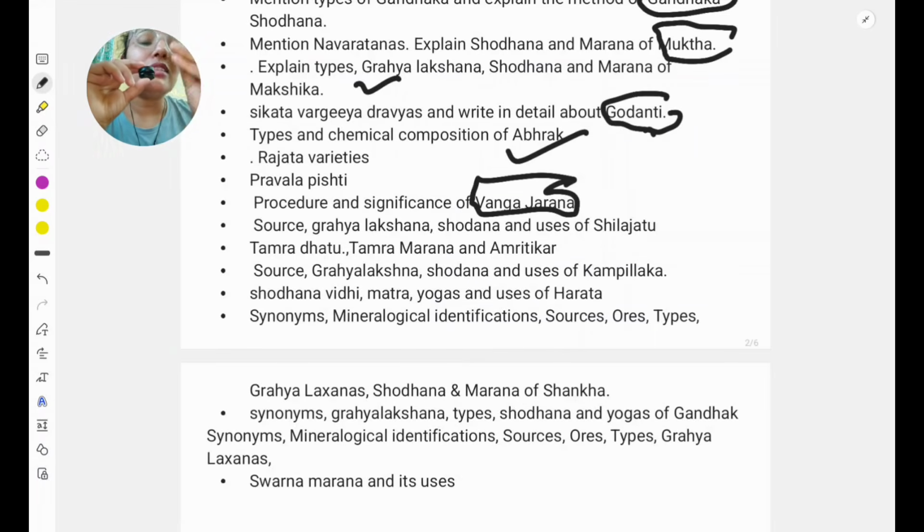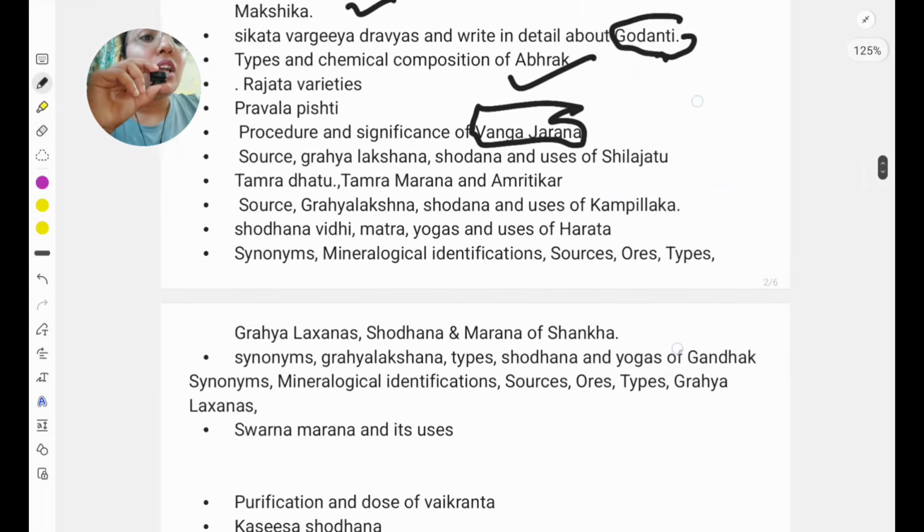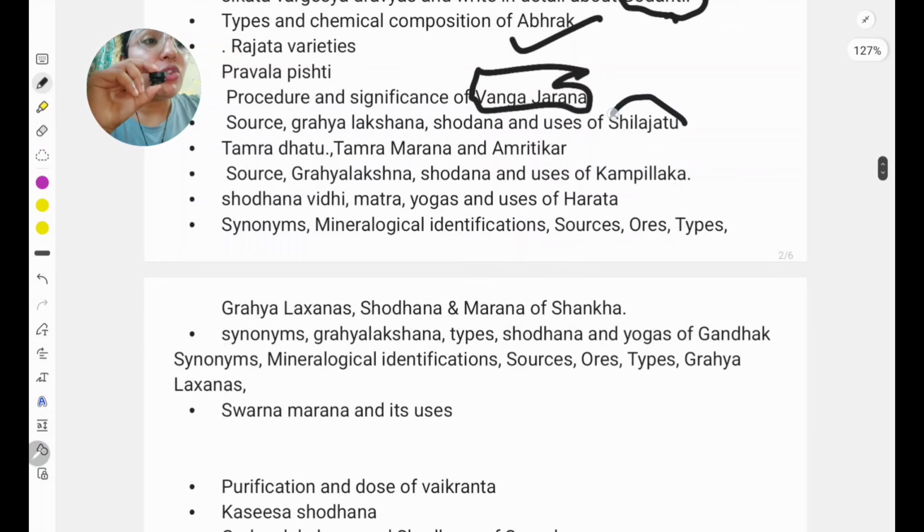So at least read this. And for Naga and Vanga the same Jarna process is mentioned, so if another one comes, you can write the same thing. Next important is Shilajatu. In Shilajatu also there is no Marna, but Grahya Lakshana, the confirmatory test, how you can identify a good Shilajatu, Shodhana, and its dosage form are very important.